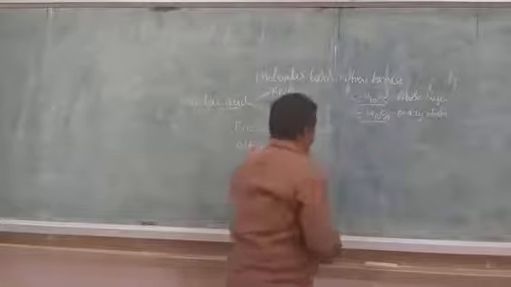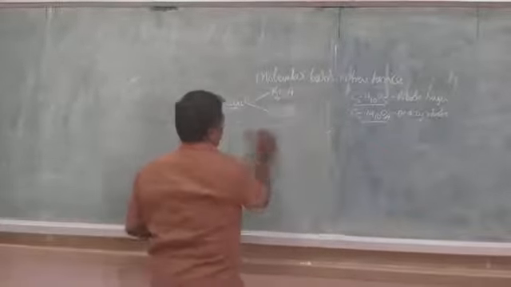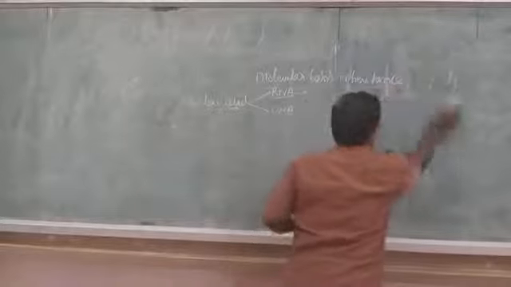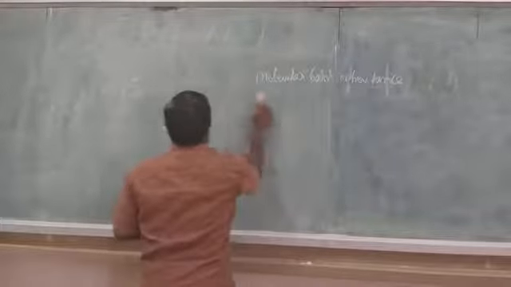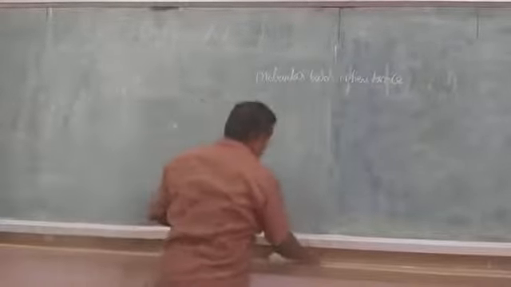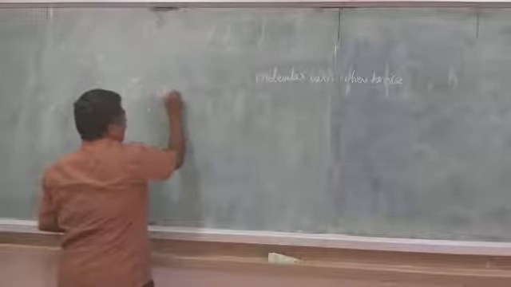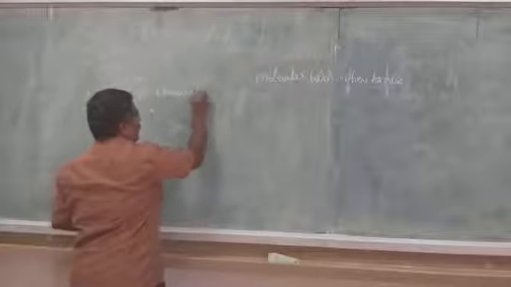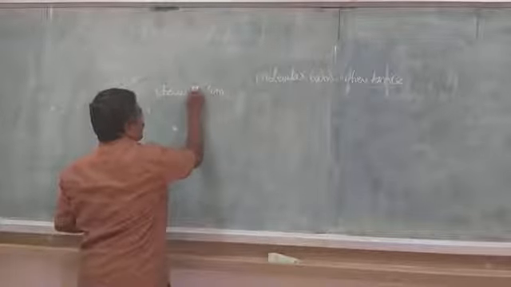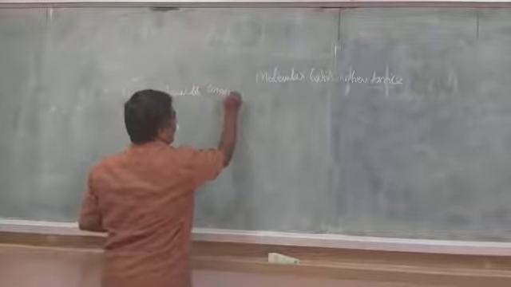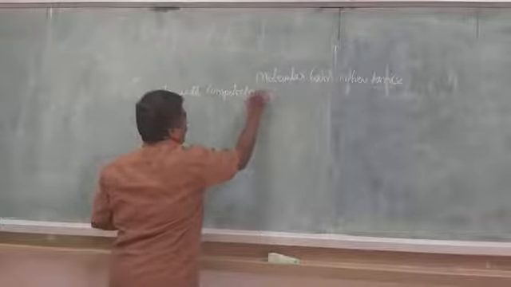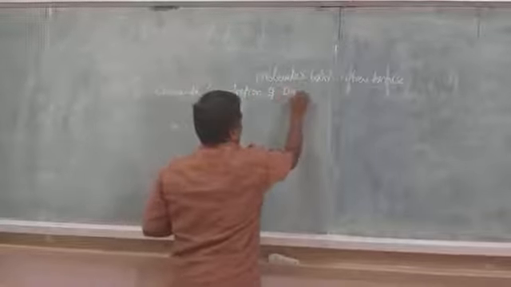Next, let us study the structure of DNA. What is the chemical composition of DNA?